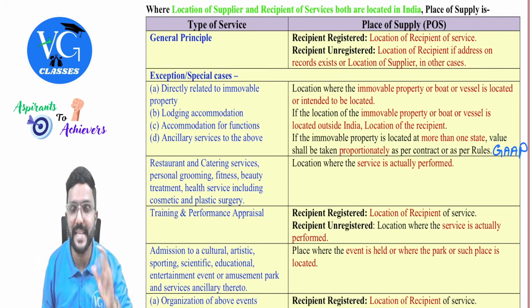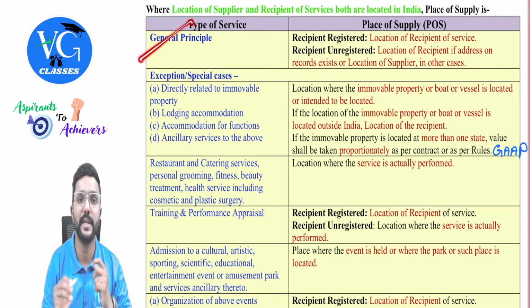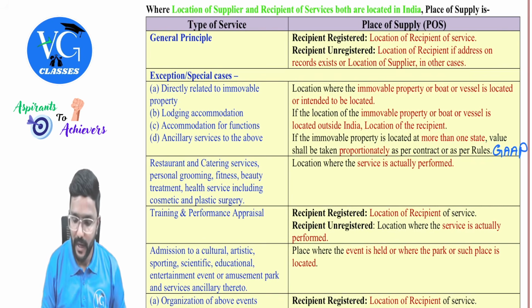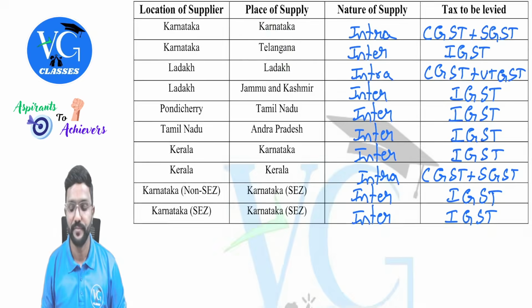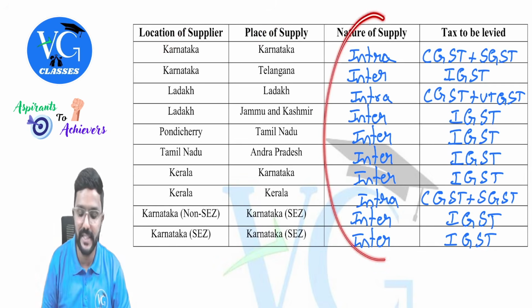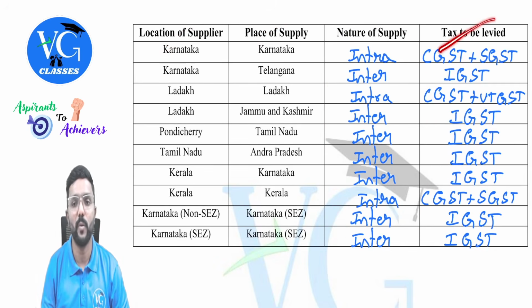If it is an advertising service, then it will fall here, provided I am not a government. Got it? Yes. And I have also given a few examples here to decide the nature of supply. Here I have given the location of supplier and place of supply. We need to decide whether it is intra or inter, and accordingly what would be levied.